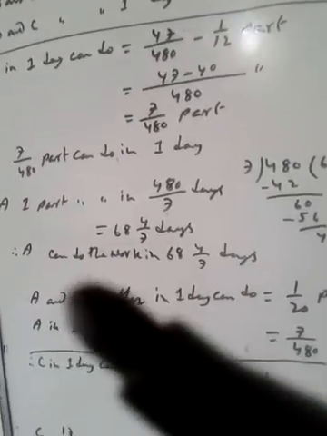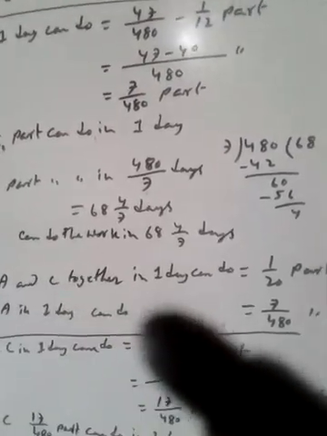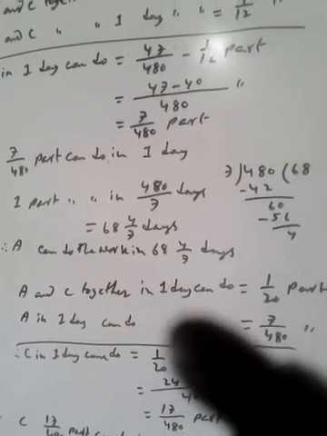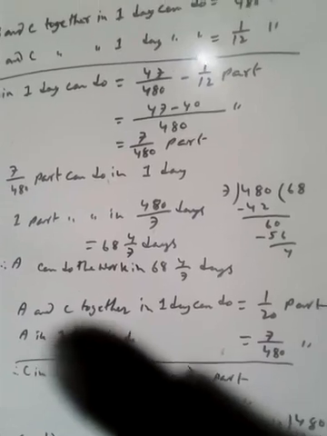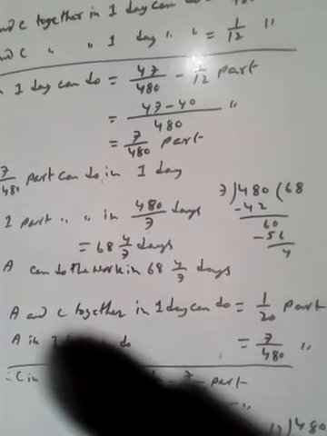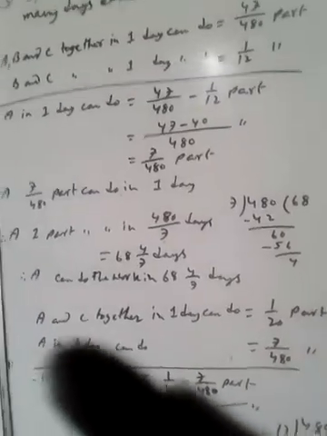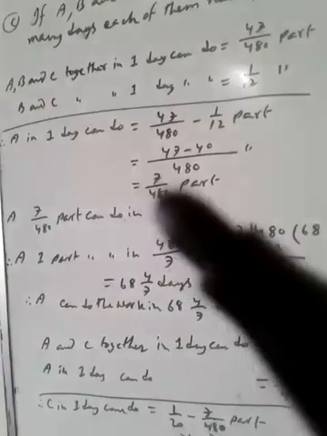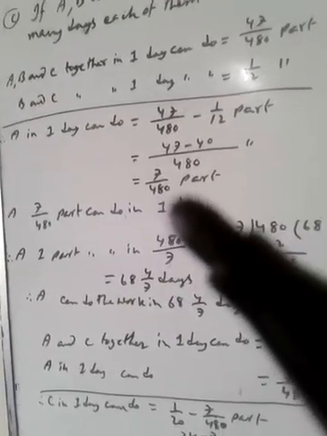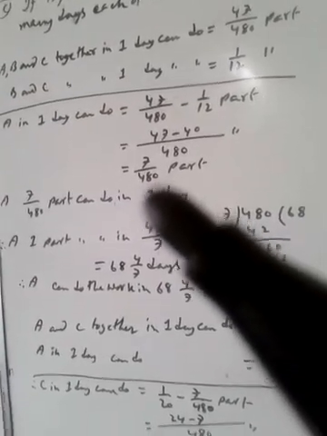Again, A, B, C together in one day. C can do the work in 20 days, so in one day C can do 1 by 20 part, and in one day A can do 7 by 480 part.